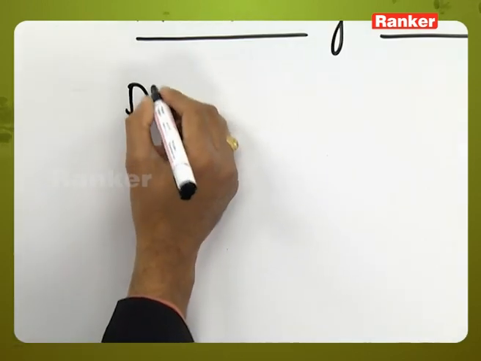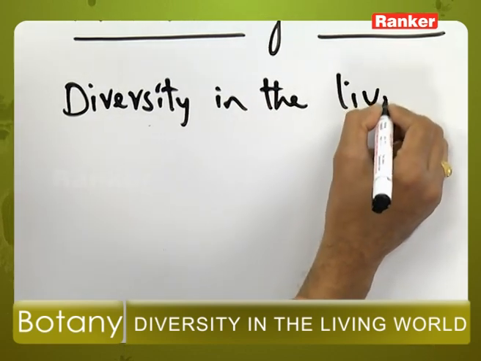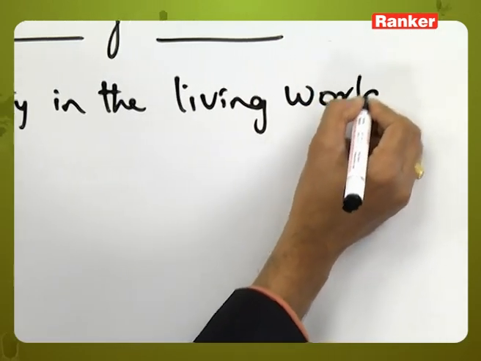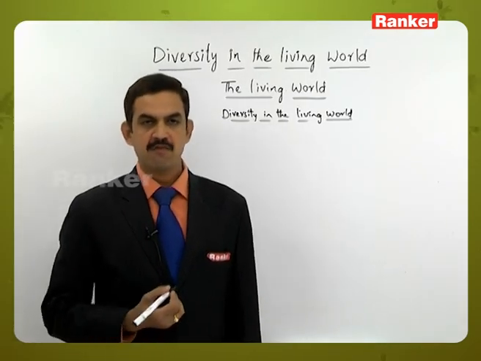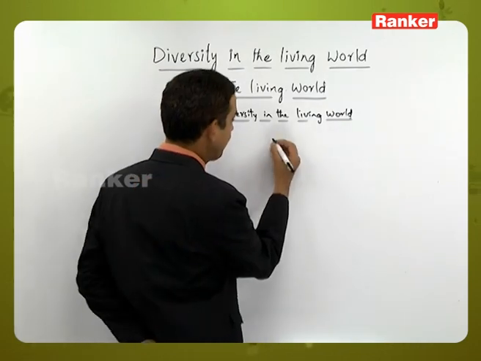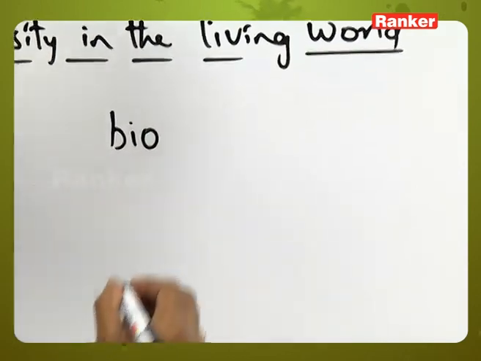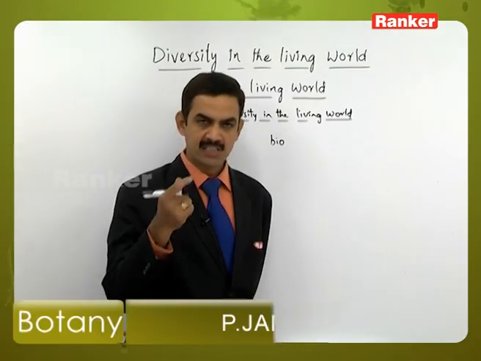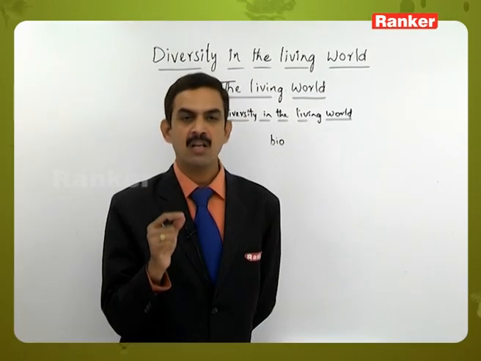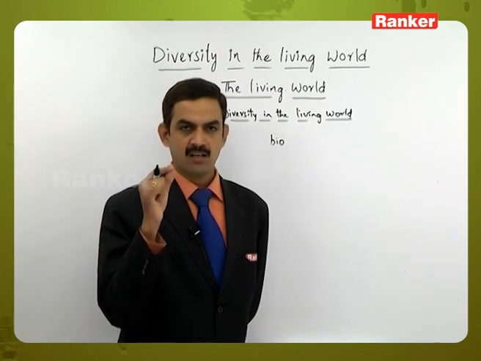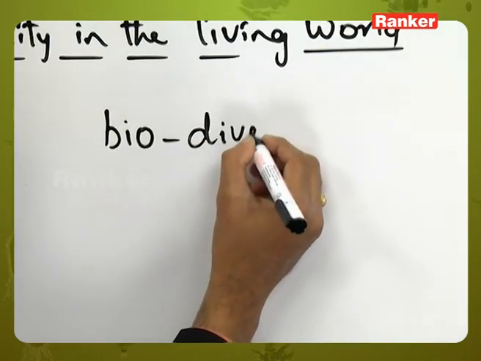So in this, the subtopic is the diversity in the living world. In our daily life, every day we might be observing different types of living organisms. That is what the living organisms do: they exhibit similarities and differences, so we can expect both the similarities and also the differences. Based on the differences, we are able to identify the name of the plant or what plant it is. That is what we call biodiversity.